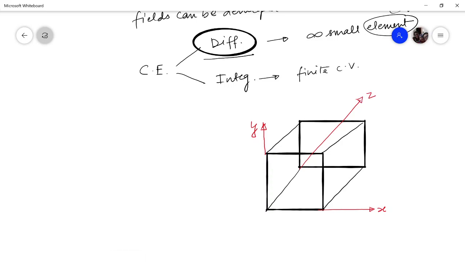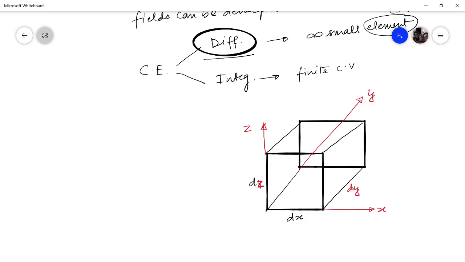Now this element has length dx in the x direction. Let us say this is y. I'm sorry, really very sorry, the proper sense of rotation should be there. This is z. So this is dz in the z direction and dy in the y direction.